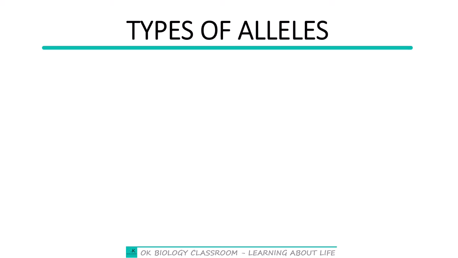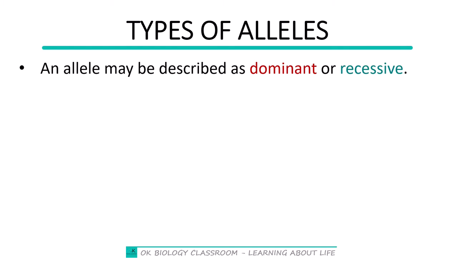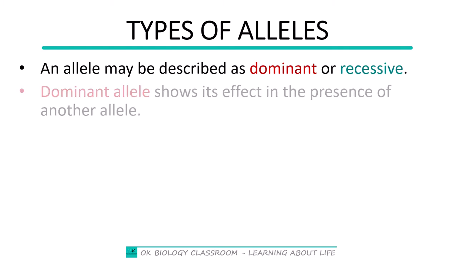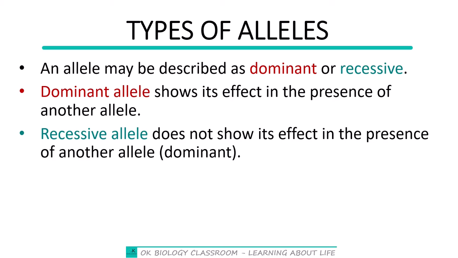Now, alleles are also of different types, so it is important for us to know the types of alleles. An allele could be described as dominant or recessive. And what do we mean by these two terms? A dominant allele shows its effect in the presence of another allele, whereas a recessive allele does not show its effect in the presence of another allele. So that is just to say that a dominant allele is the strong one, in simple terms, whereas the recessive allele is the weaker one.